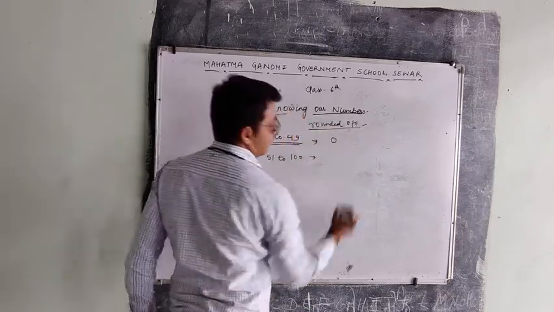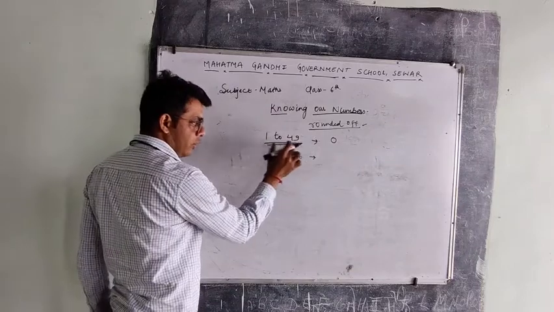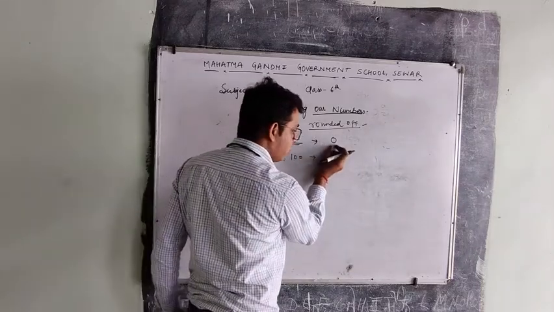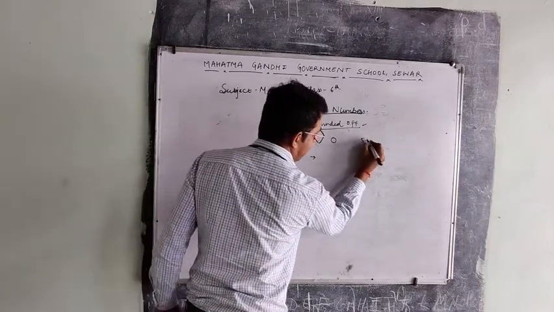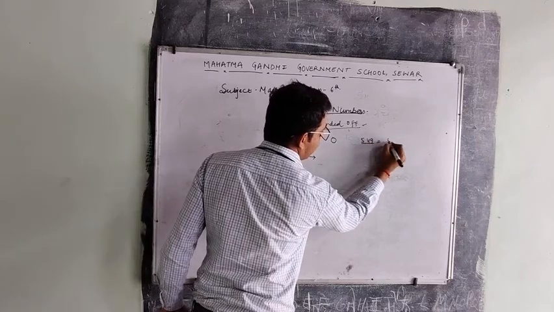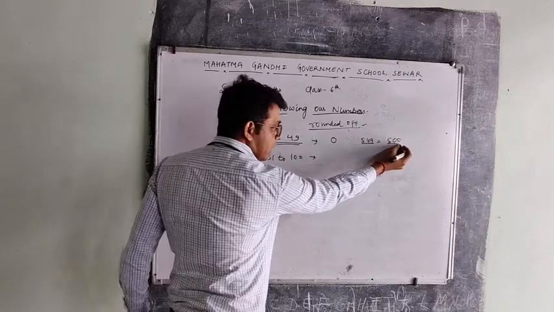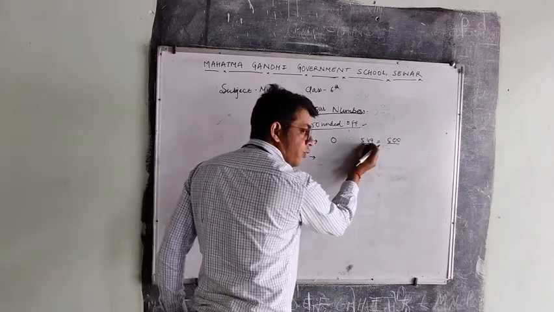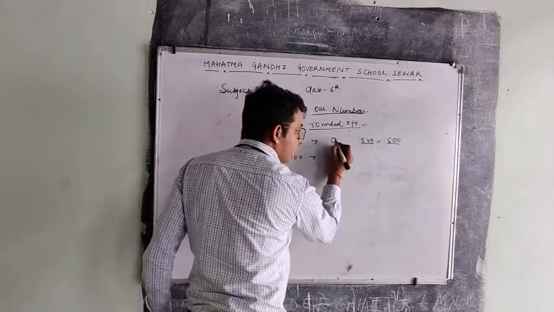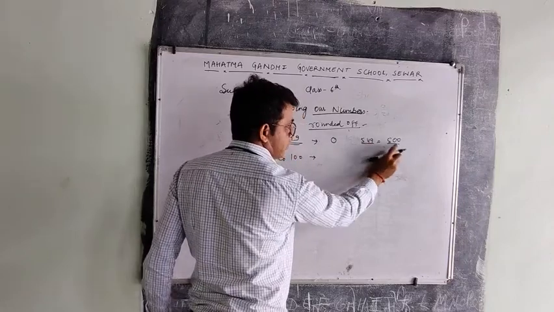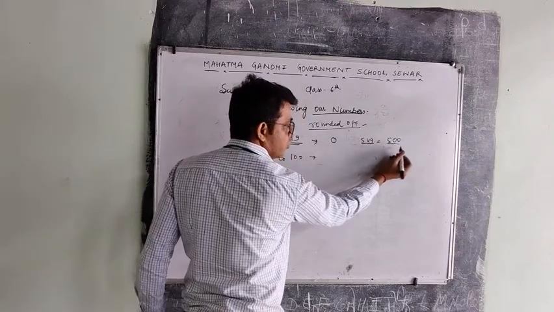How to round off the number? There is a rule. 1 to 49 will be rounded off to 0. Like 549 will be rounded off to 500. Below 50, the last digits will be rounded off to 0, giving 500.